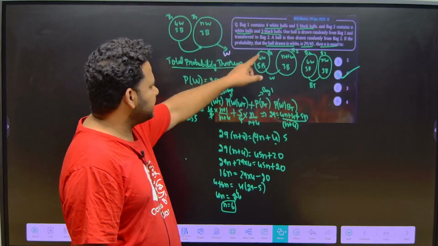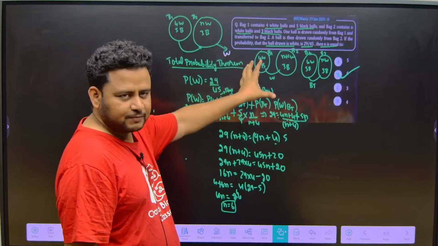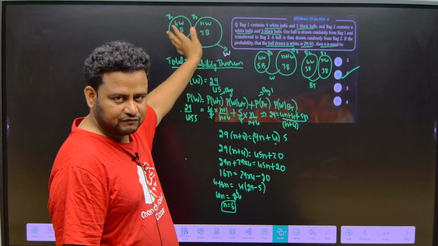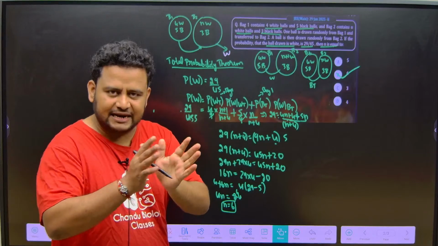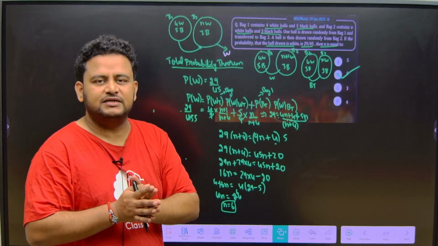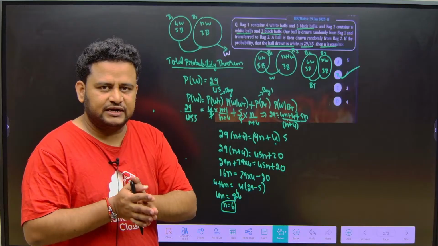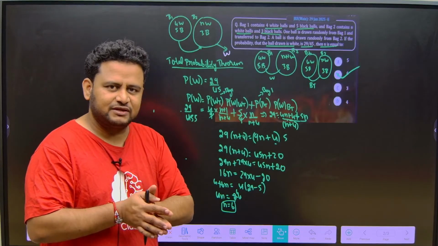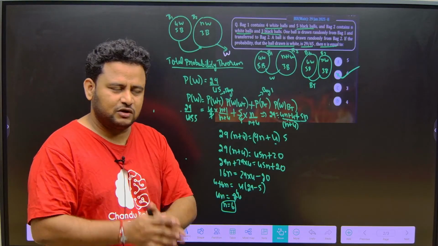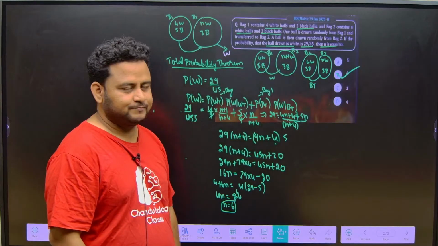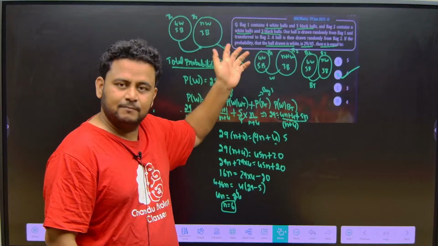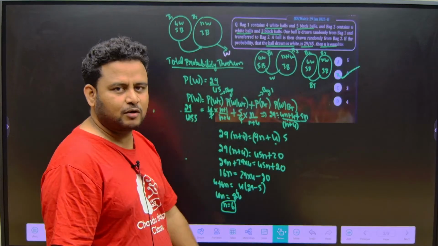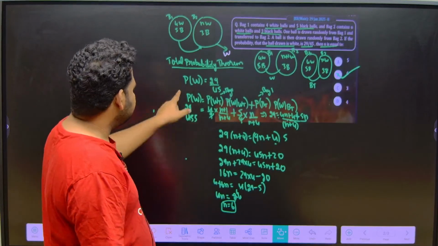So first they are telling, after one ball is transferred from bag 1 to bag 2, if you are drawing a ball randomly from bag 2, what is the probability that the ball that you get is a white ball? They have given that the probability is 29/45. Then they are asking us to find the value of n, that is, n white balls are there in bag 2. So we should use the total probability theorem for white balls.